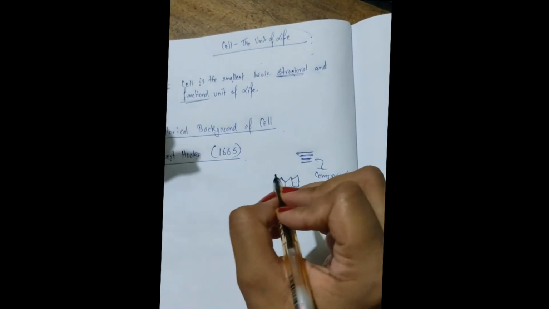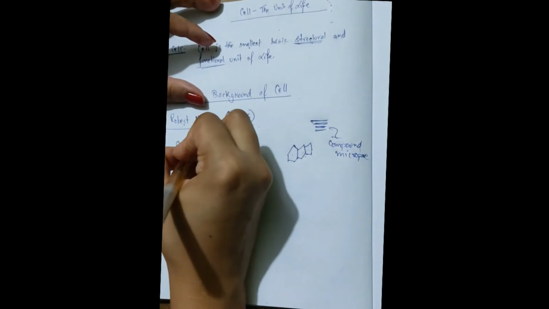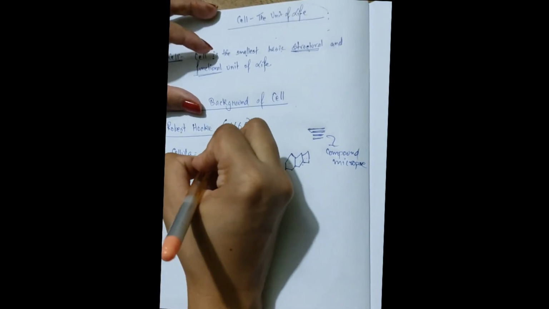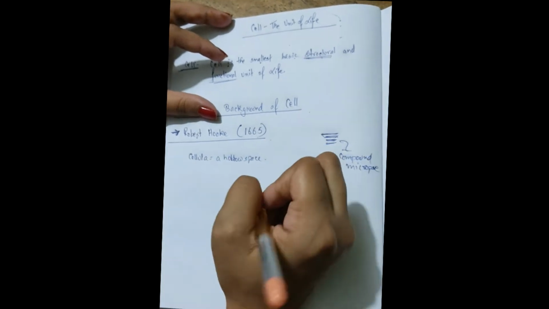The term cell was derived from a Latin word, cellula, which means a hollow space.